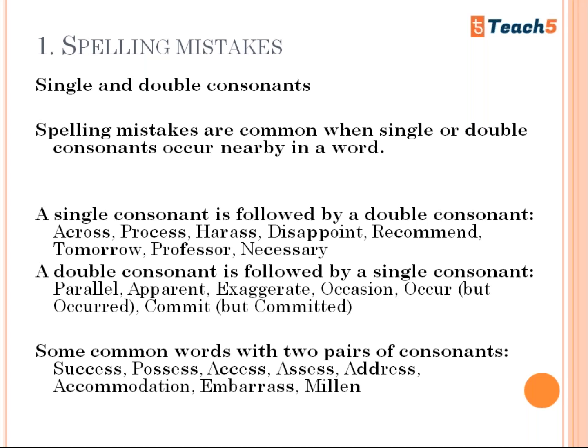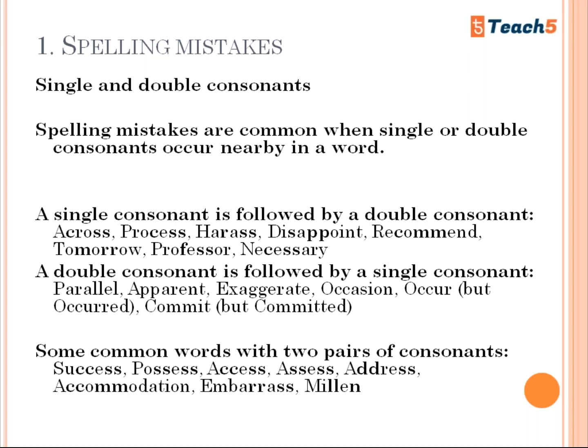So what does it mean? Double consonants means having the same letter twice, like TT, SS, PP and DD. A single consonant is followed by a double consonant. The first one is across, ACROSS. Students miss out one S knowingly or carelessly, and when we make mistakes knowingly or carelessly, we lose our marks. Across should have a double consonant, that is SS. The next one is process. Process, harasses, disappoint, recommend, tomorrow, professor, unnecessary.